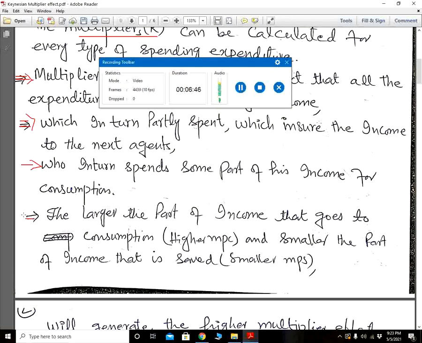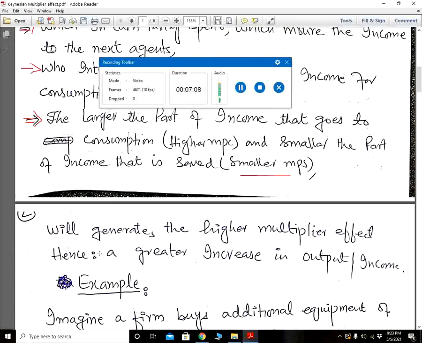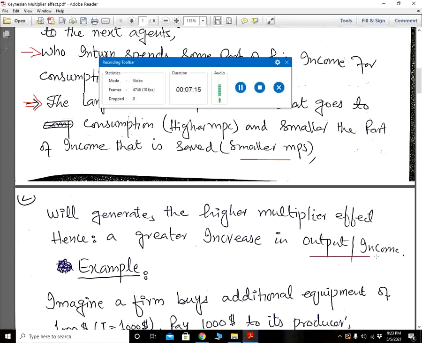Now what determines the magnitude of the multiplier? The larger the part of the income that goes towards consumption expenditure, meaning if the MPC is high, and the smaller the part of the income that goes towards savings, meaning if the MPS is smaller, this will generate a higher multiplier effect, hence a greater increase in output and employment. We further explain this concept.